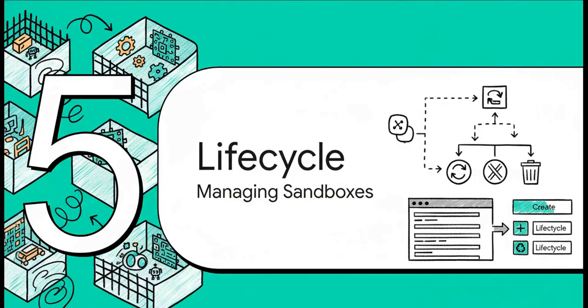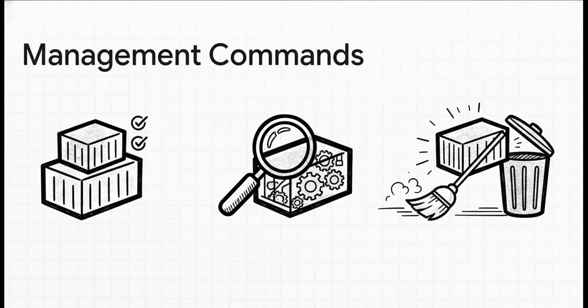So you've been playing around, you've created a few sandboxes, you've given them some superpowers. Now what? How do you actually manage them? Well, thankfully, the lifecycle commands are just as simple and straightforward as the command to create them. You really only need to know a few essential commands. You can use ls to list all the sandboxes that are running. You can inspect a specific one to check its detailed configuration. And of course, rm to clean things up. There's even this handy little one-liner here to remove all of your sandboxes at once, which is great when you just want a fresh start.